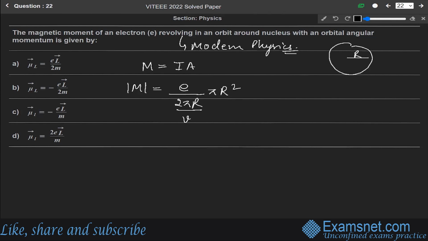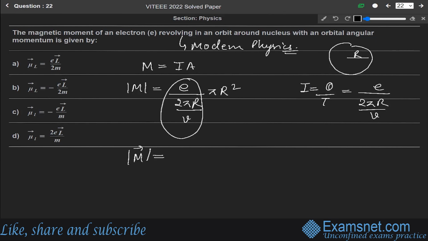We have taken I like this since we know that current is charge over time, and charge is e and time is 2 pi r over v. So that's why we have written in place of I, e over 2 pi r over v, into pi r square. So this magnetic moment M will be equal to, the pi cancels, one power of r cancels, so we will get half e v r. So this will become M equals m v r over 1 into e by 2m.